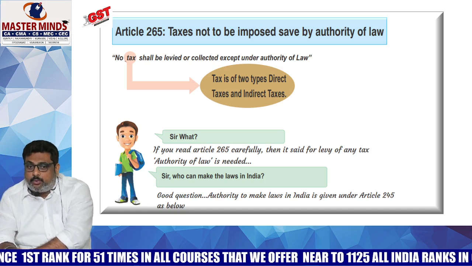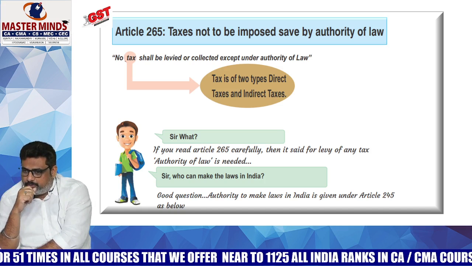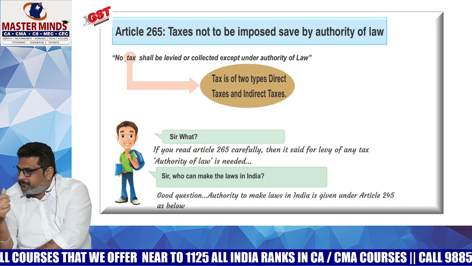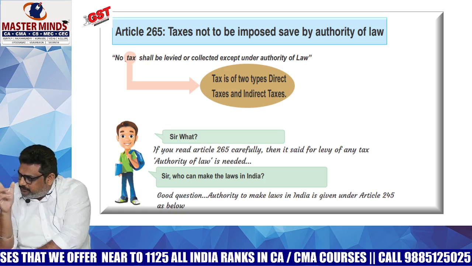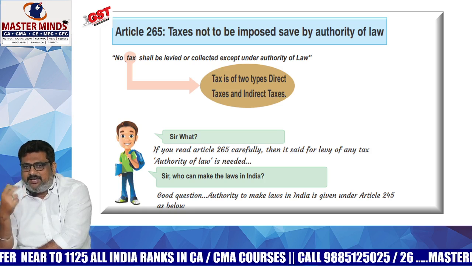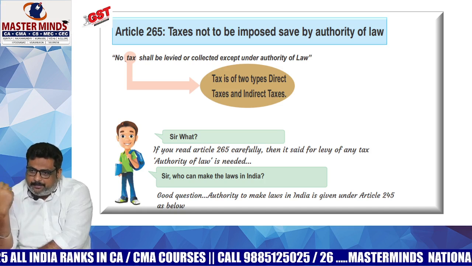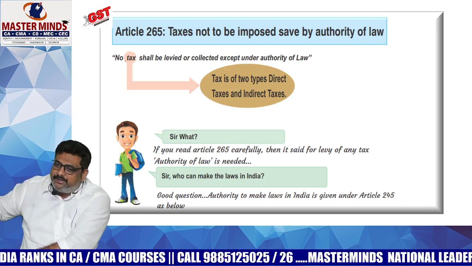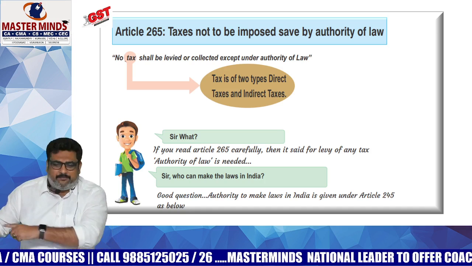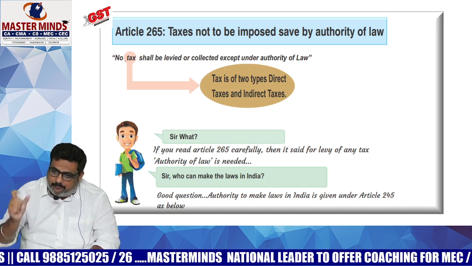Whereas notifications are issued by the government. It is the delegated authority of the legislature to issue the notification. Why is it a delegated authority? An act should be made by the parliament only. It should be modified by the parliament only. But here the power was delegated to the government. By notification, they will change the act. After that, they will put it in the parliament. That is a different story. So that's why notification is issued by the government.